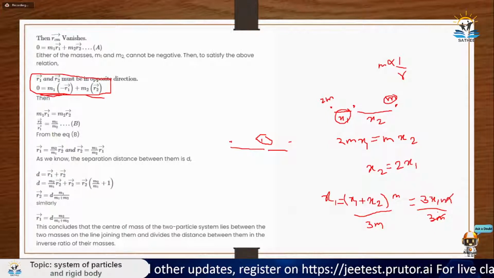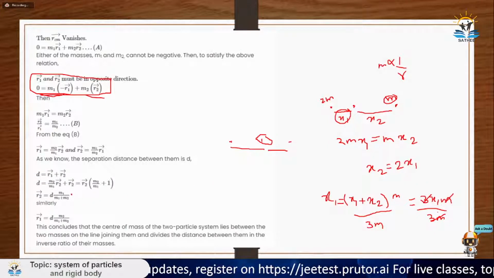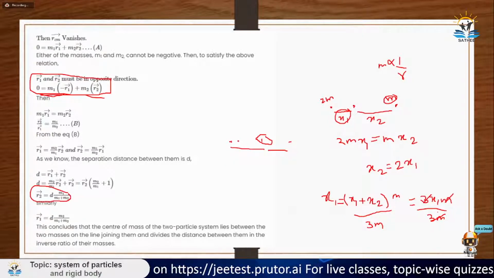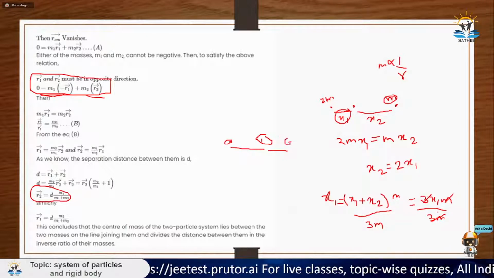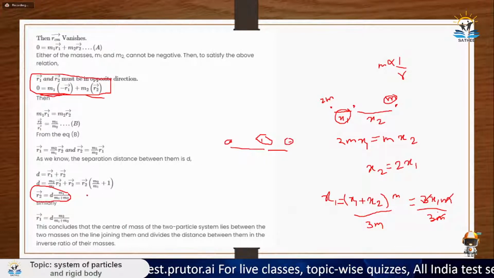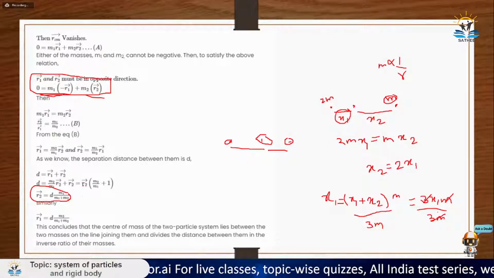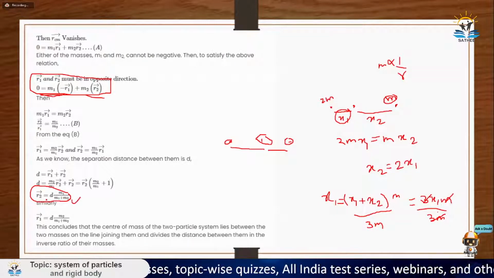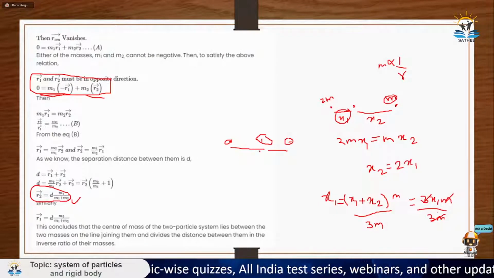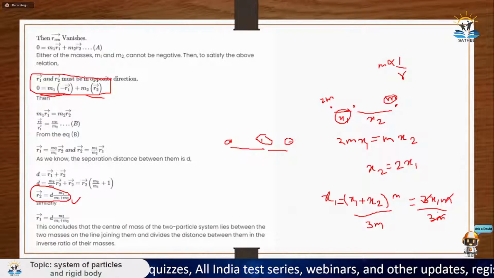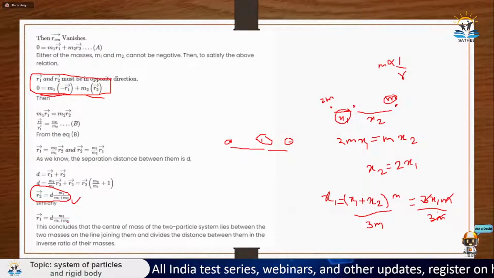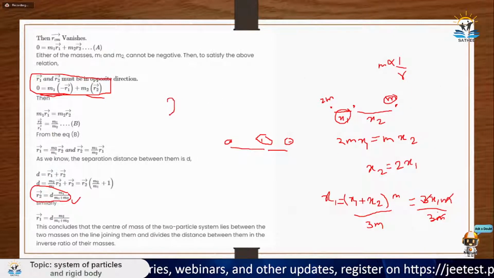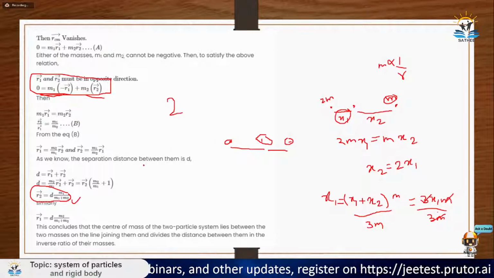So I hope you got it. You use this formula for calculating the distance from the center of mass. If you know the distance between two particles, and you want to calculate the distance from the center of mass, you use this formula: the total distance multiplied by the opposite mass upon total mass. From there you can calculate the distance between the particle and the center of mass. Similarly, for the other particle, you take its opposite mass upon the total mass, multiplied by the total distance between them. These are only for two particle systems. Otherwise, you can't do these things.